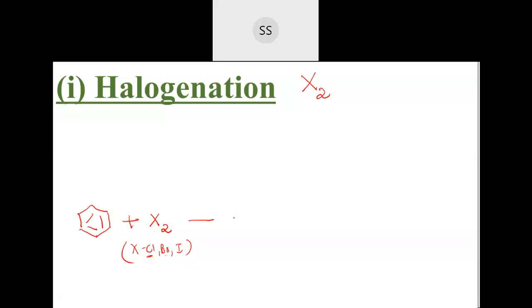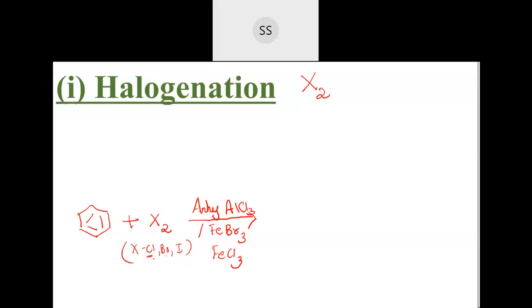This reaction will be done in the presence of a catalyst, otherwise the reaction is quite slow. This reaction is done in the presence of a catalyst, that is anhydrous aluminium chloride. You can take anhydrous aluminium chloride, or even ferric bromide, FeBr3, can be taken, or FeCl3 also can be taken. So you will be taking these as the catalyst. These are serving as a catalyst.